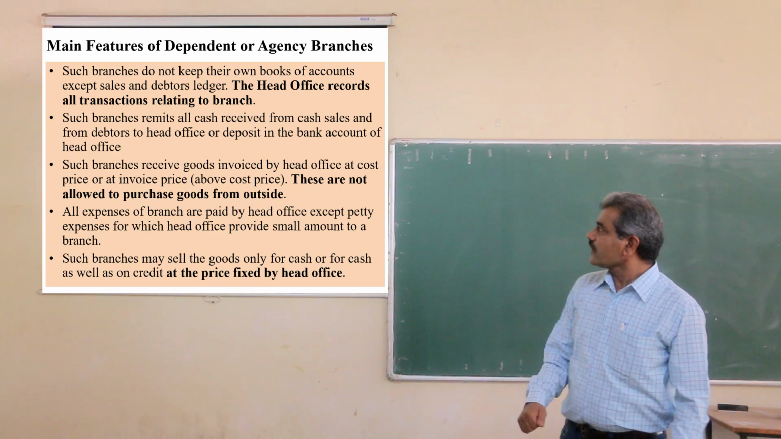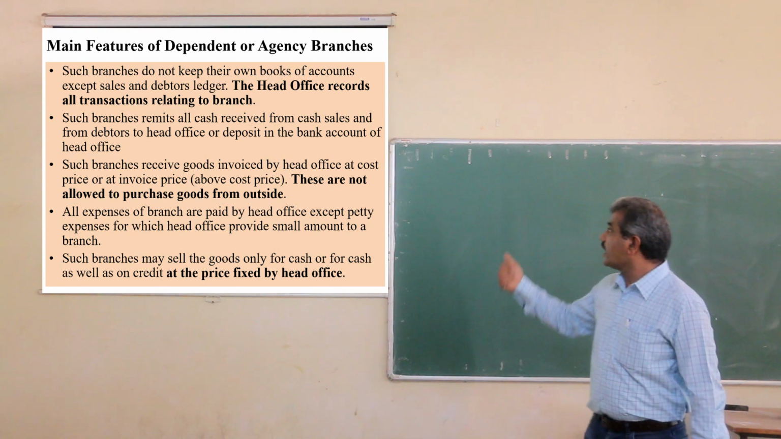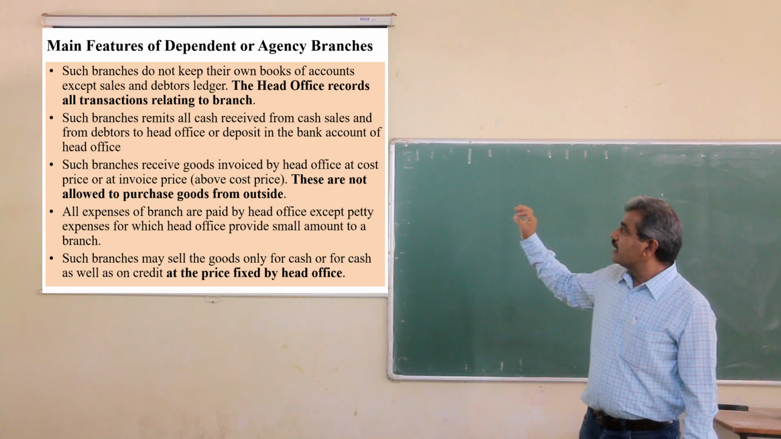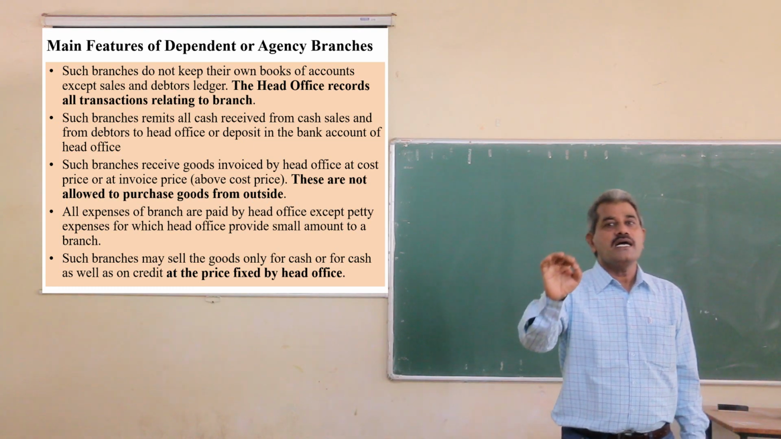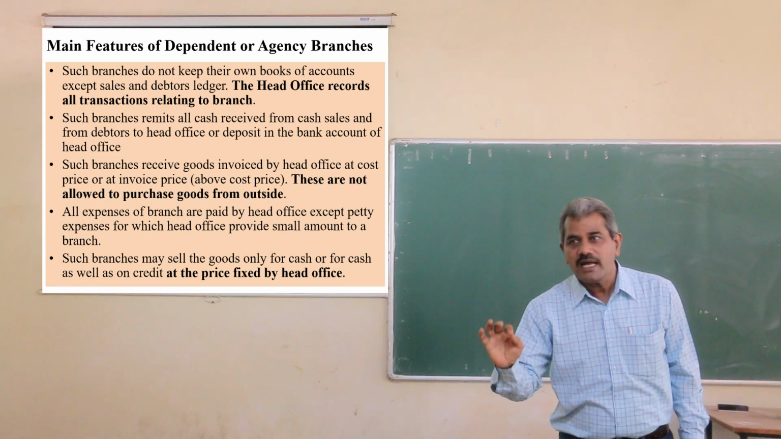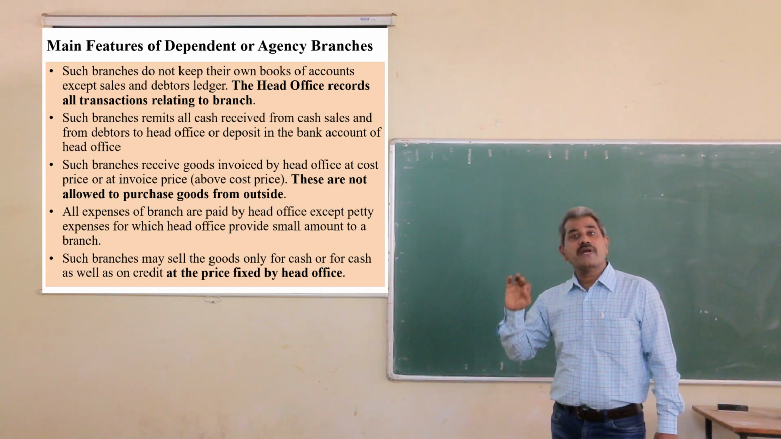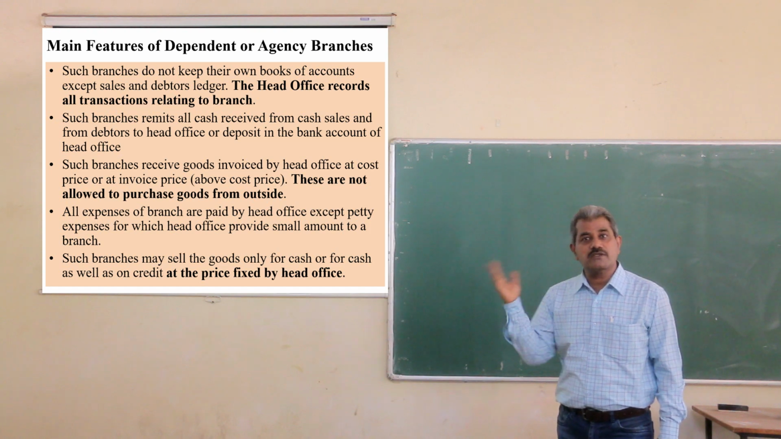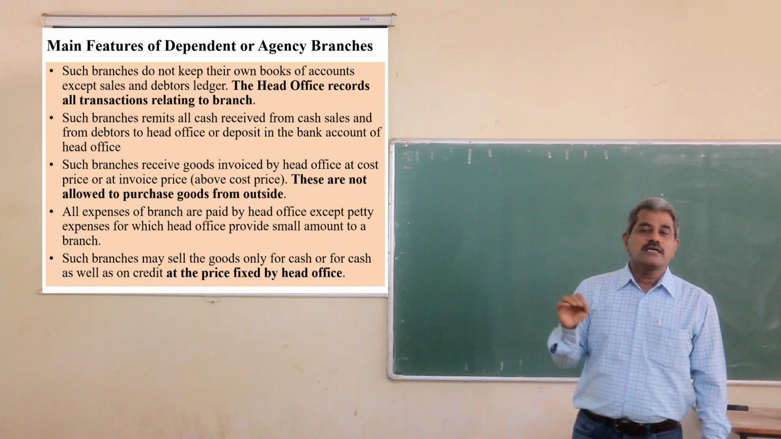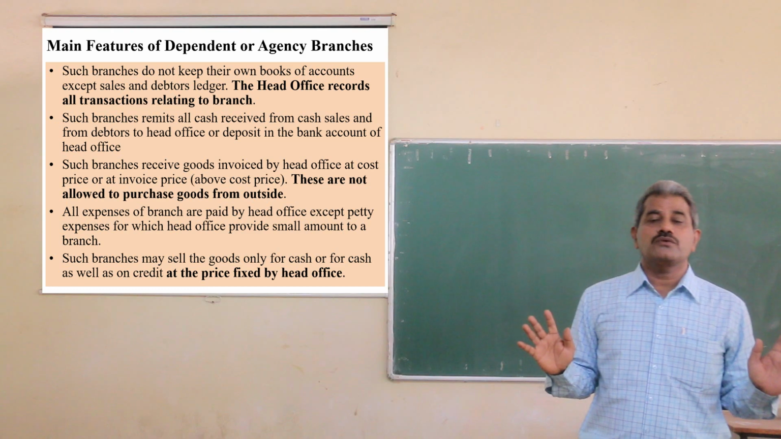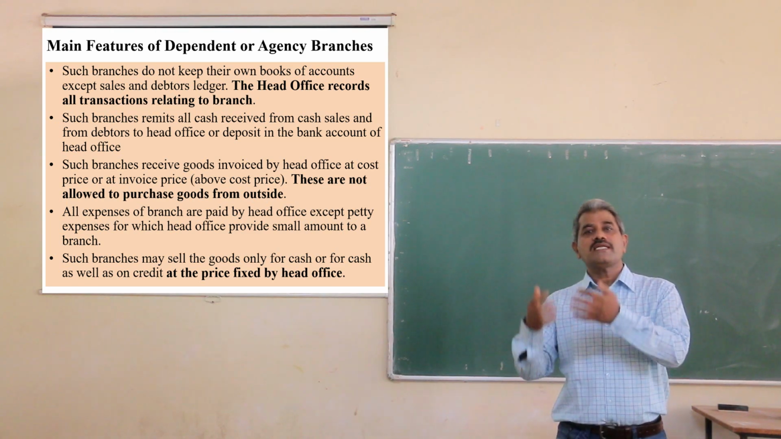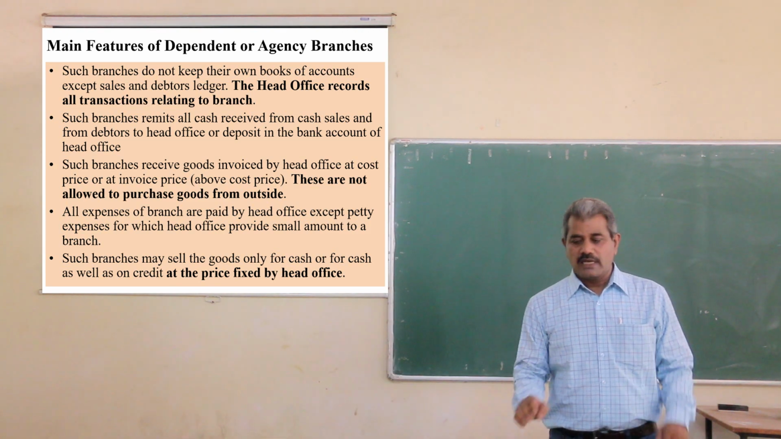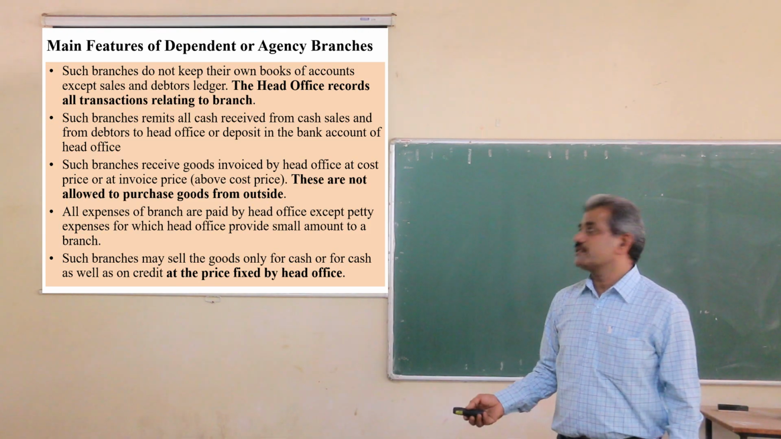Next is, such branches are not allowed to purchase goods from outside. Such branches receive goods invoiced by the head office, supplied by the head office at the price. The price may be invoice price or cost price, and they have no authority to purchase the goods. They only accept goods supplied by the head office at any price.